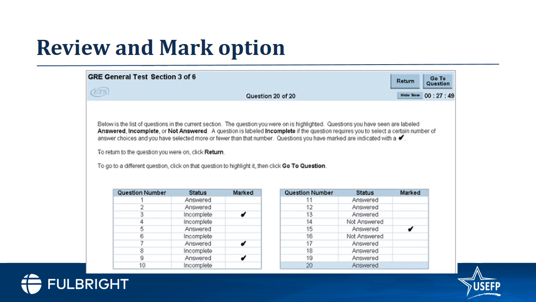For example, for question 3, if you want to go back and complete the question, it could be that there are 3 blanks and you've only solved 2. You can click on question 3 and it's going to take you directly to the question. Similarly, for question 7, although you've answered it, just the fact that you've marked it, you're probably telling yourself that you want to double check it afterwards if time permits. So when you come back to this page, you can click on 7 and it's going to take you directly to question 7, and you can double check your work and see whether you're 100% comfortable with the answer that you've selected or whether you want to change it.